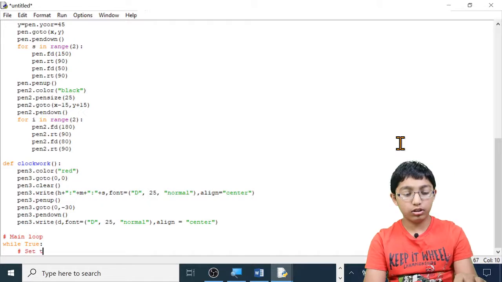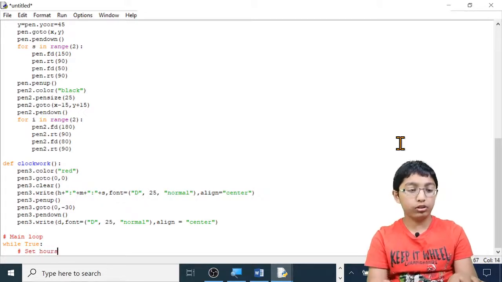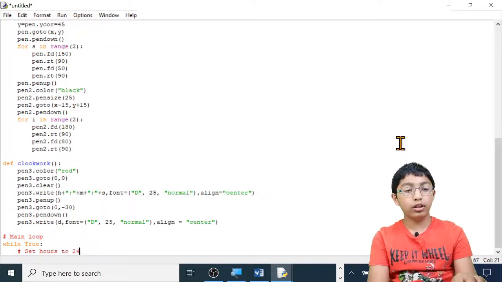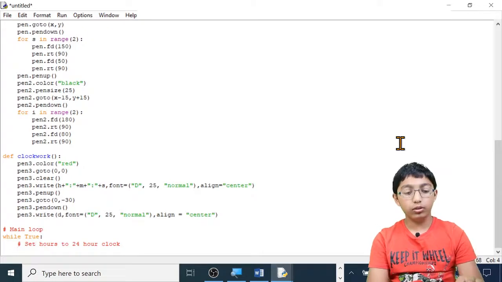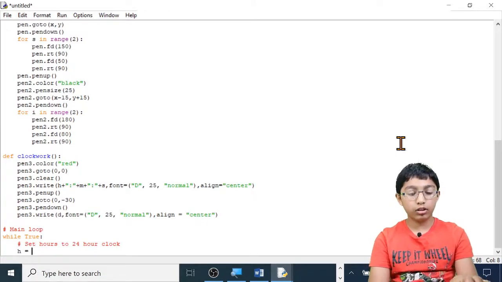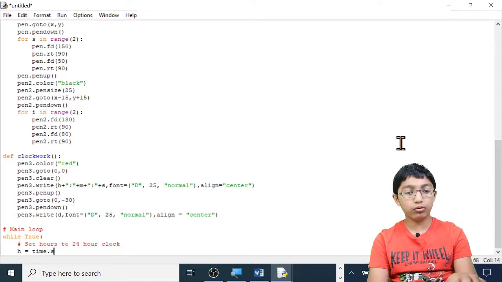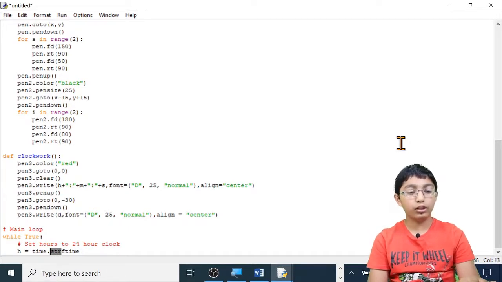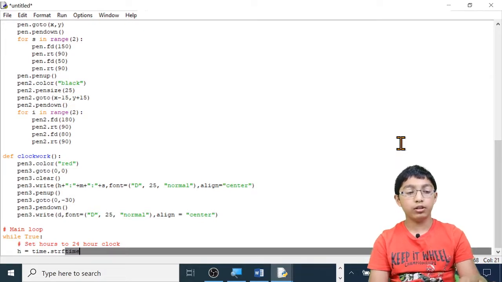Set hours, I'm going to start off with hours, to 24-hour clock. So I'm going to type h equals time dot string format time. String, instead of typing string, we type str. Instead of writing format, we type f. And for time, we just type time.